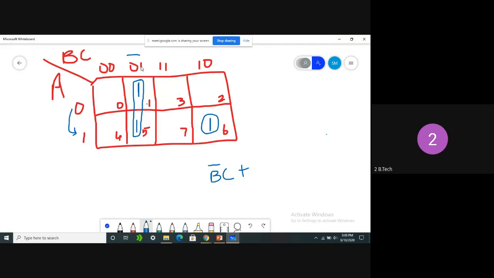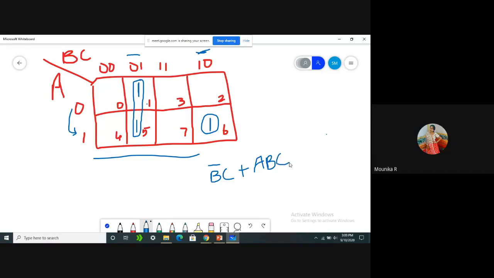In these two, B bar C is common. So here C, here A is 1. If you move to here, A is common, 1. And what are the B, C values? B, C bar. In this case there is no 1 here, so no need to consider this one. Clear, all of you? So that is the reason here also we need to consider A, and the other two values are B, C bar. This is the simplified version.